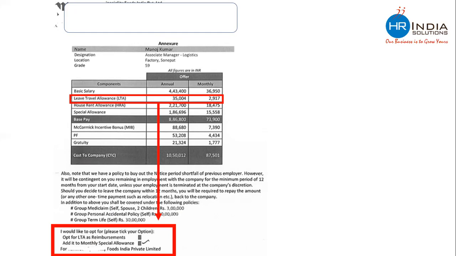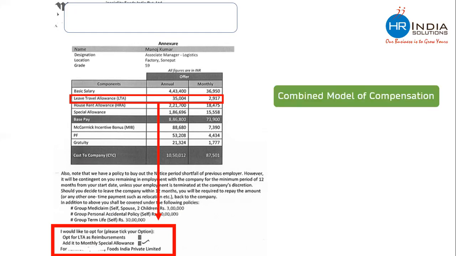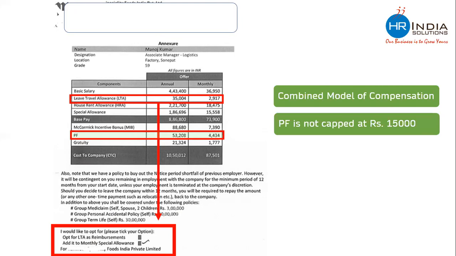This is an example of a combined model of compensation package. You will also see that provident fund contribution in this company is 4,434, whereas basic salary is only 36,950. Basic salary is lesser than the previous one, but PF contribution is more than the previous offer letter, which means in this company PF is not capped, or PF is not limited on 15,000. This company is paying provident fund on the entire salary, which is legally correct.